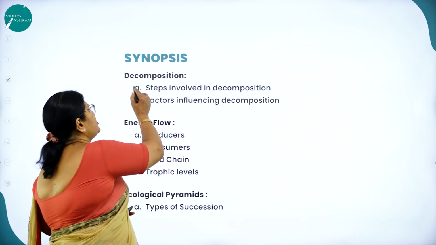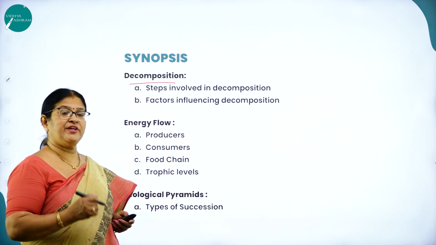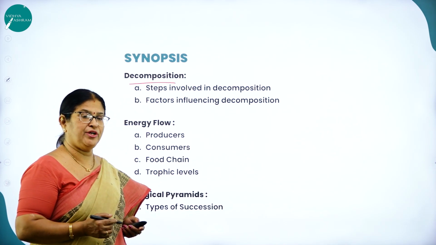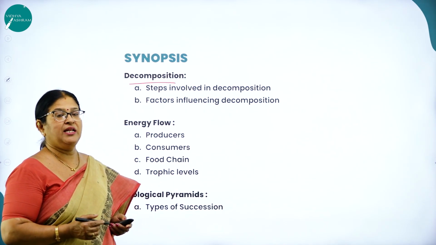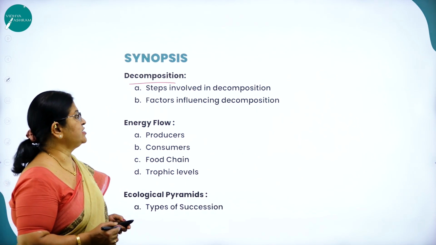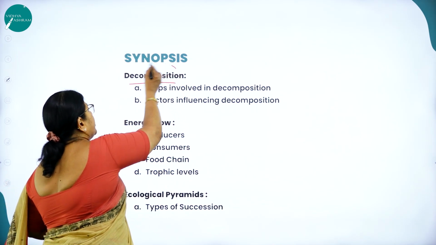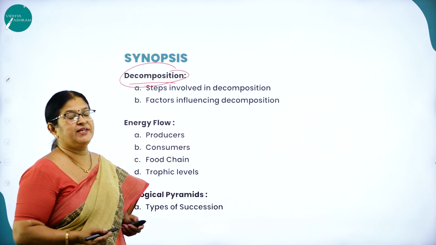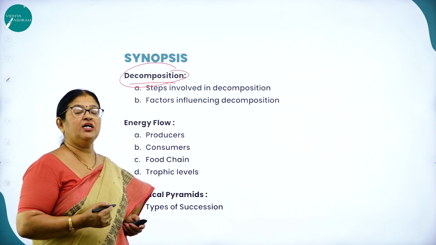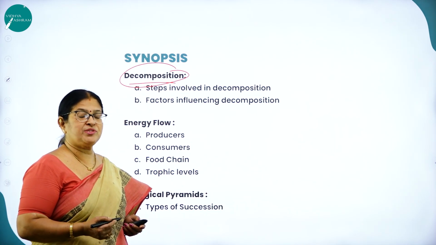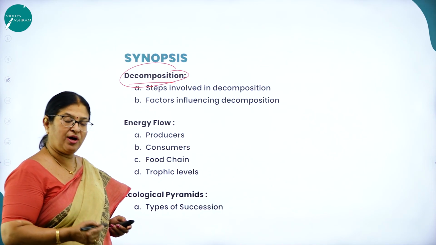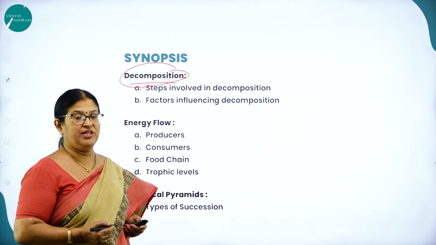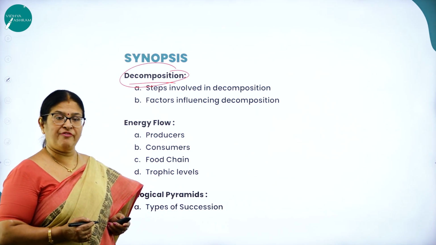Then decomposition. What is decomposition? As we know, it is a very important process in an ecosystem where the dead organic matter is broken down into organic and inorganic substances like carbon dioxide, water and nutrients. The whole mechanism is called as what? Decomposition, which is brought about by decomposers or detritivores, the dirt eaters. For example, we know about the earthworm. Earthworm plays a very great role in decomposing the dead organic matter found in the soil into nutrients, and also loosening the soil and making it good for aeration. Hence, we call the earthworm the farmer's friend.